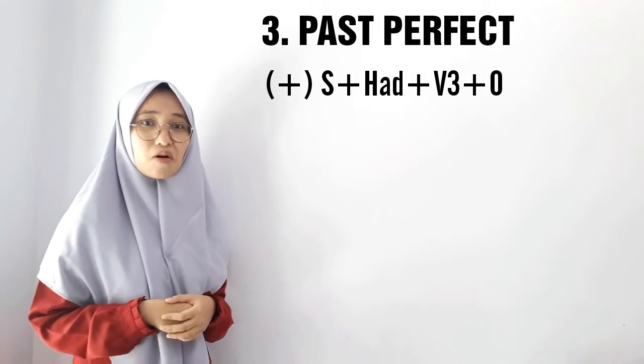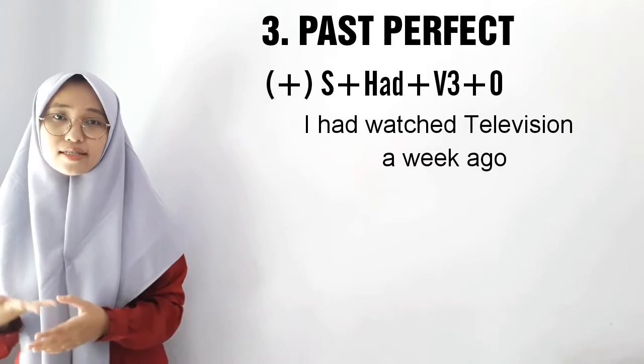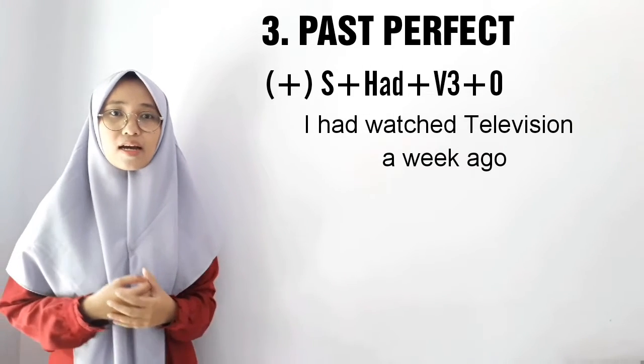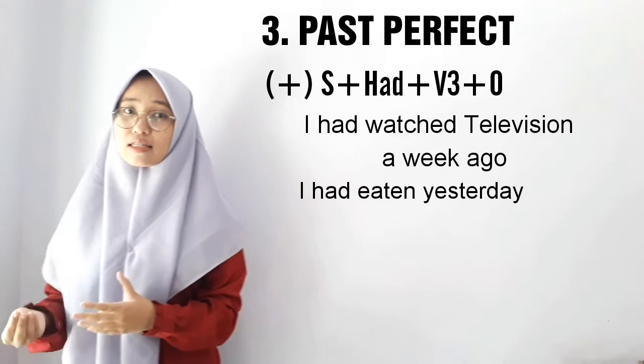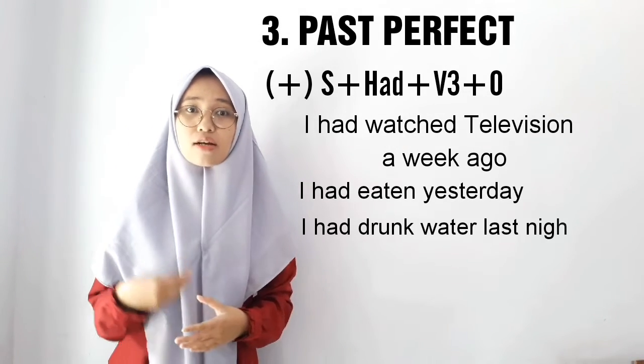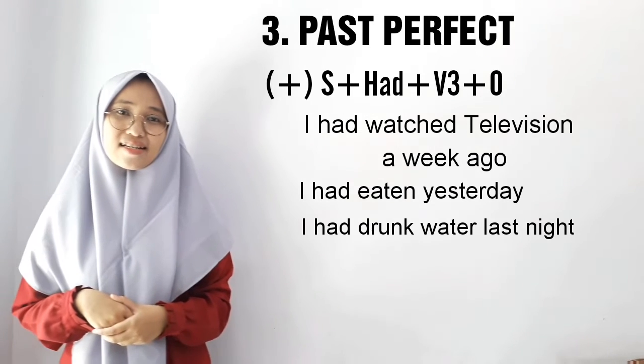The examples will be: I had watched television a week ago. I had eaten yesterday. I had drunk water last night.